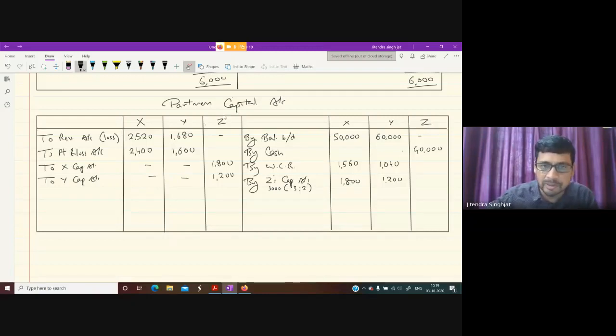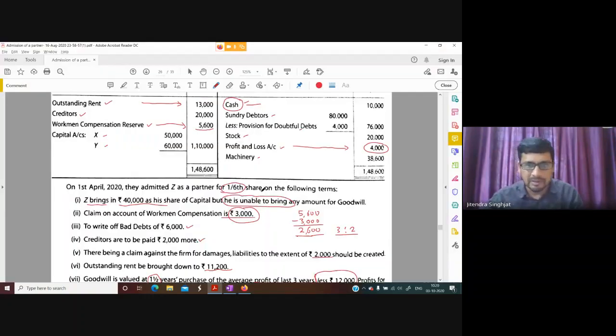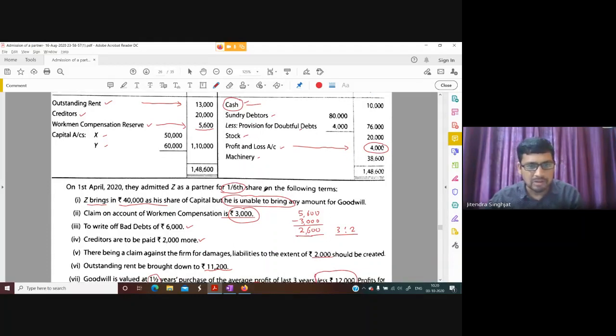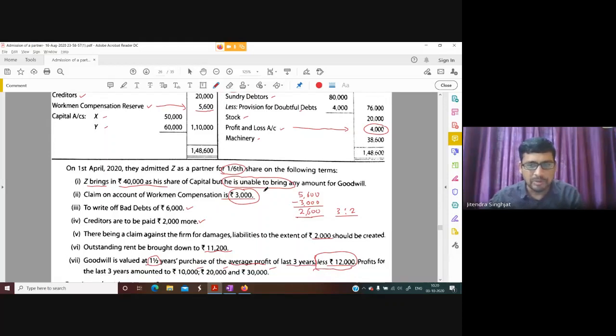When Z is unable to bring the amount of goodwill, it is deducted from his capital account. The other way is that you do not deduct his capital account, but directly write it by Z's current account. You can open a current account of Z. So both the conditions are correct. Let us see what is left. We have distributed everything: workman compensation, profit and loss, goodwill, revaluation loss. Everything is over, children.